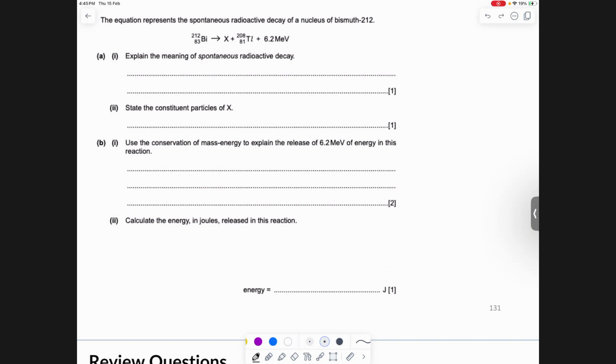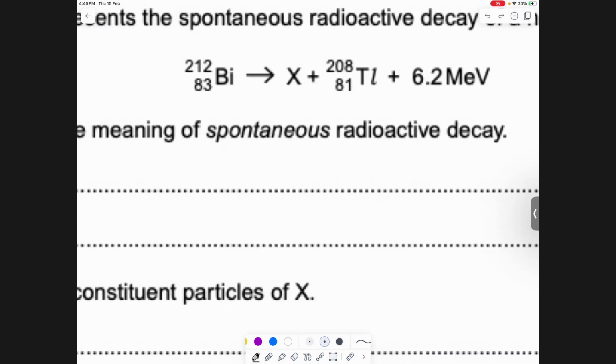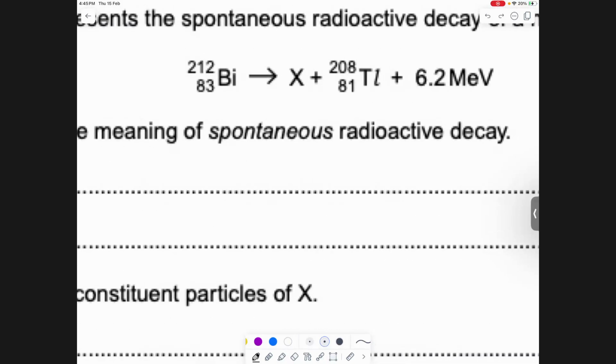Right, so that's spontaneous. State the constituent particle of X. How do we find X here? It's not that difficult, you need to do balancing. So 212 becomes 208, so what will come on top? 4, right? And at the bottom it's 81, and this will be what? 2.